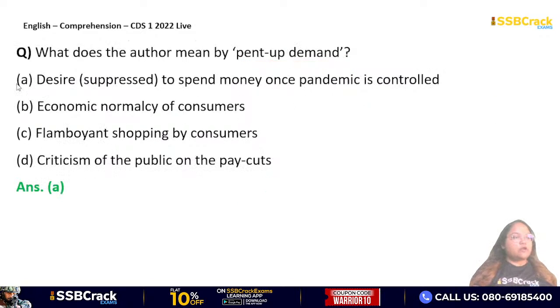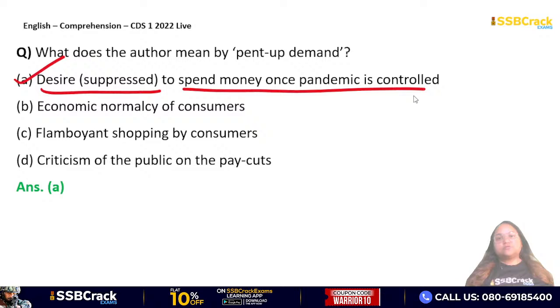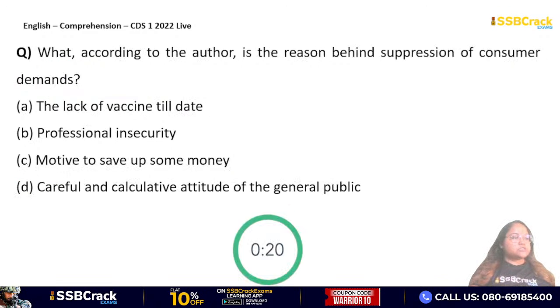Very good, everyone. Option A होगा आपका आंसर. Desire which was suppressed because there was pandemic, there was fear of job loss, there was salary cuts, but now that they can spend money once the pandemic is controlled. So that is what the answer is, option A. Next question and the last one. What, according to the author, is the reason behind suppression of consumer demands? Consumer demands suppress होने के पीछे कारण क्या था? मैंने अभी वो लाइन आपको पढ़वाया. So I hope that you know the answer.